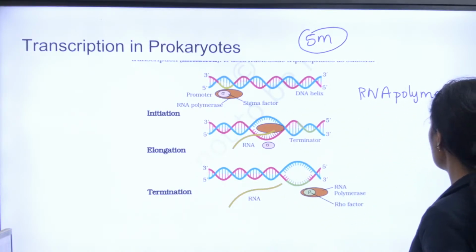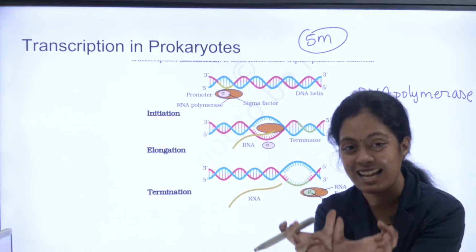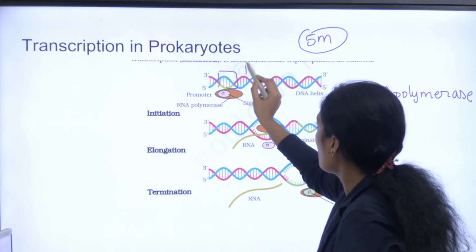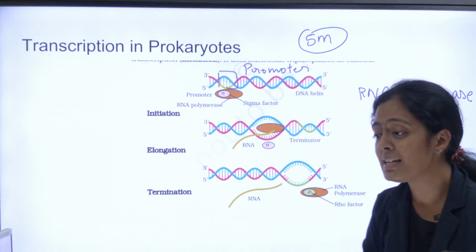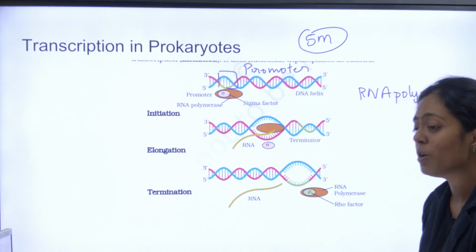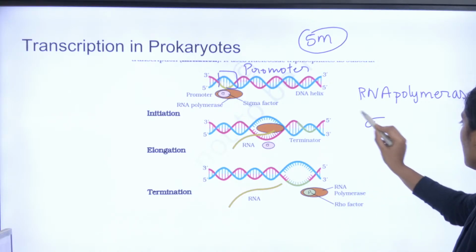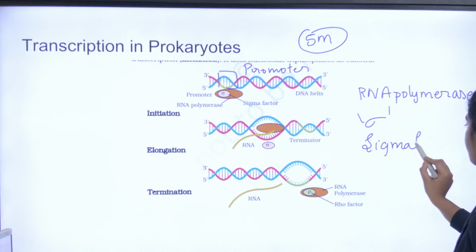The RNA polymerase goes and binds to a specific site on my DNA, and this site is called the promoter. It binds to my promoter. Once it binds to that, you will have the initiation of my transcription. There is also a helper along with it, and that helper's name is sigma factor.